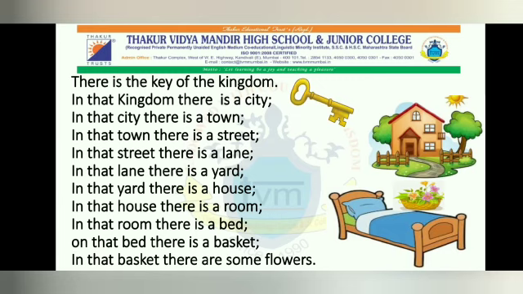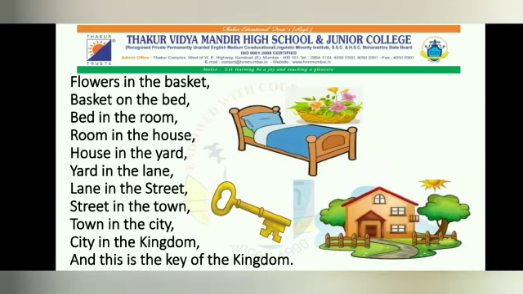Kingdom means a country that is ruled by a king or queen. Town means a place with many streets and buildings. Street means a road. Lane means a narrow road. Yard means an area. Here, things are arranged in proper chains from the biggest to the smallest. Now let's see the other stanza of the poem.